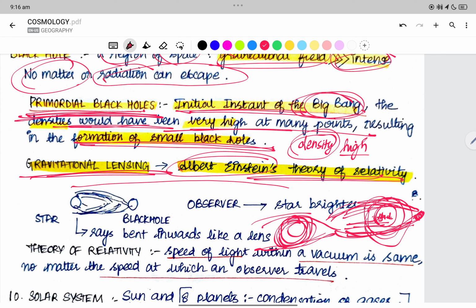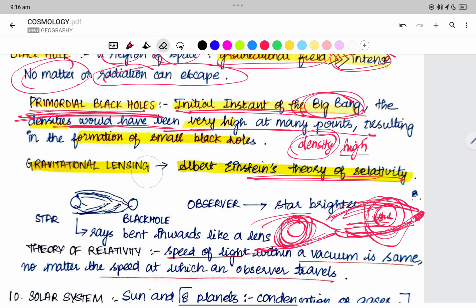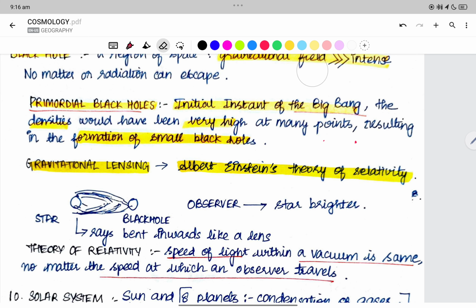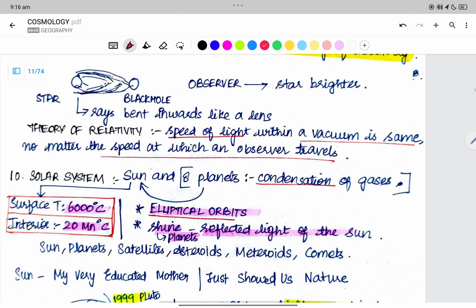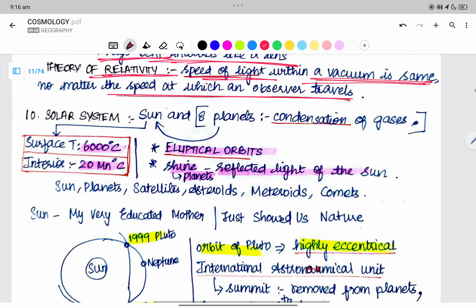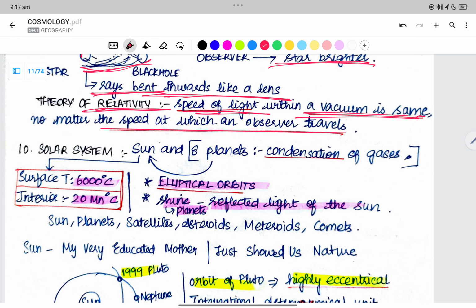Lensed galaxies images. Now the concepts of gravitational lensing and Albert Einstein's theory of relativity. First we saw what is gravitational lensing. The star becomes brighter because bright light is coming over here. The rays are bent inwards like a lens. Theory of relativity: the speed of the light within a vacuum is the same, no matter the speed at which the observer travels. This is what we say theory of relativity.